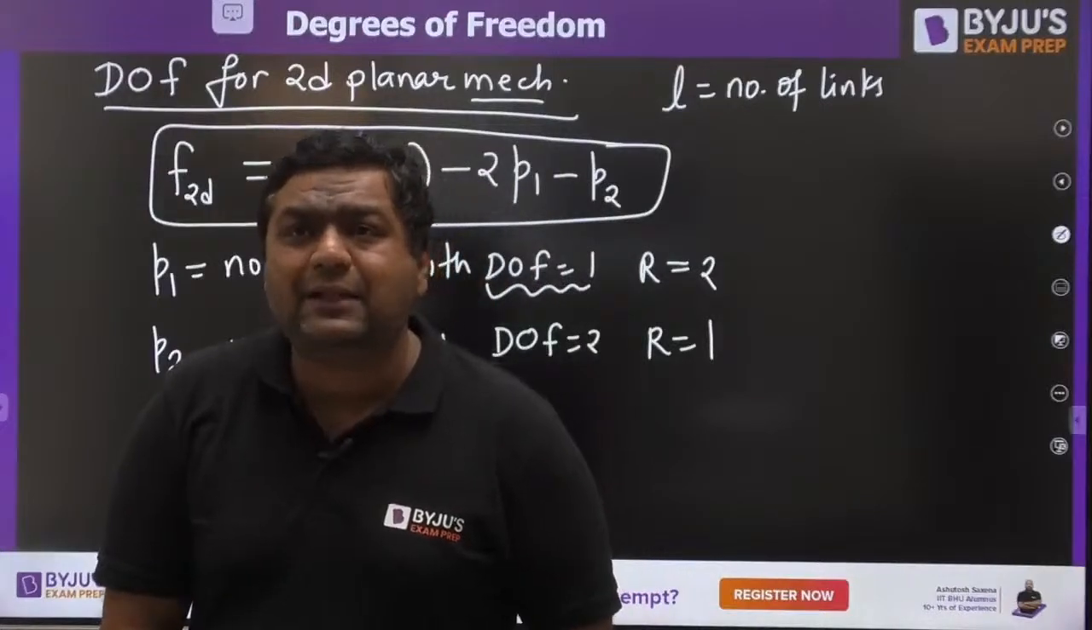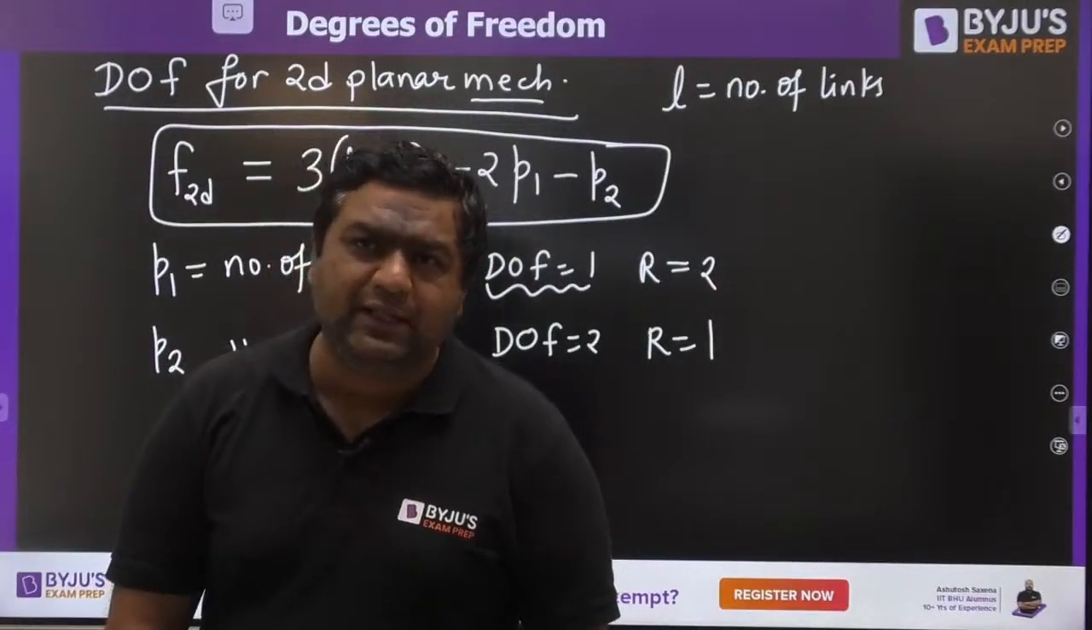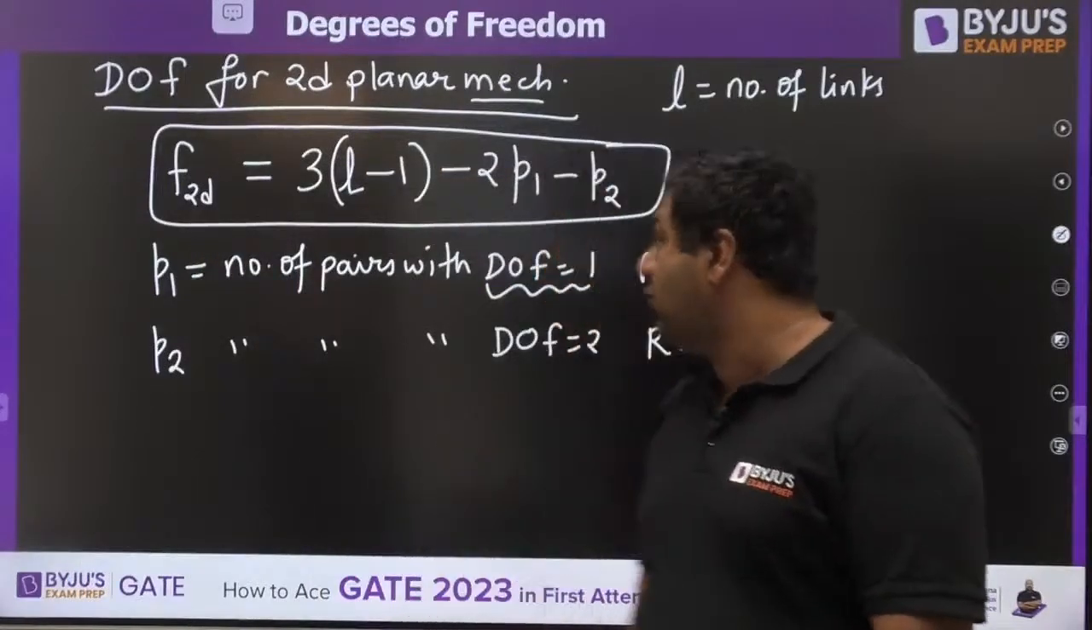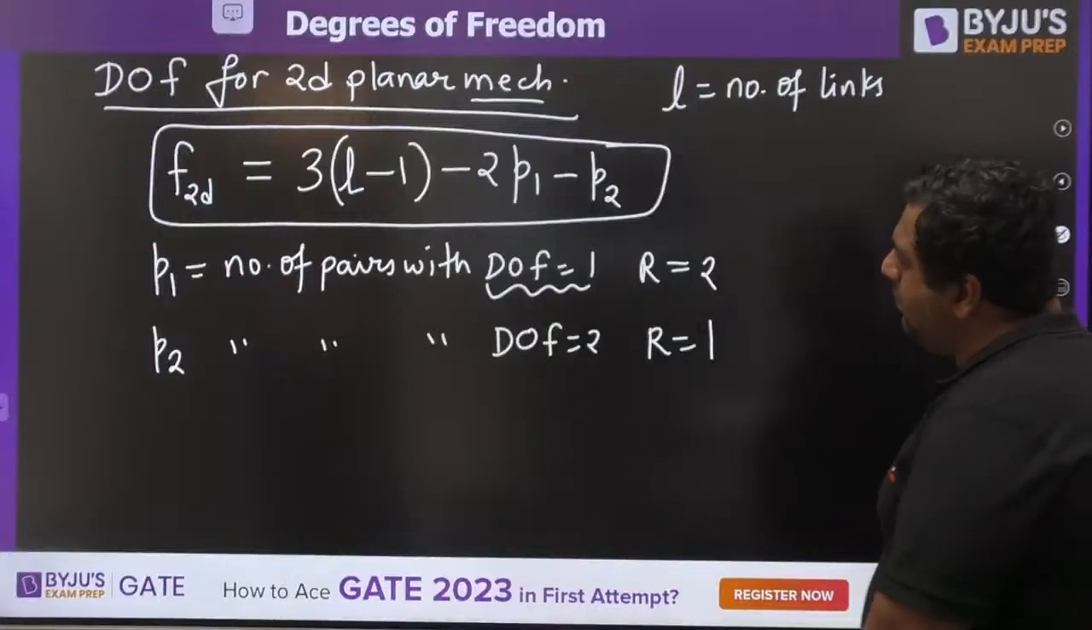2D planar का maximum degree of freedom 3 होगा. बिल्कुल सही रंजीत, you are very much correct. So this is how you can write the degree of freedom for a 2D planar mechanism.